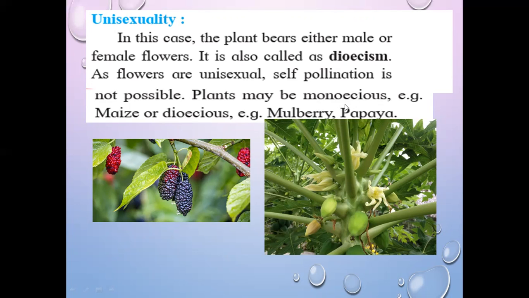That is called as dioecious. And monoecious means when a single plant produces some of the male flowers and some of the female flowers. Okay, do you understand this? You should remember these examples. Monoecious plants are plants like maize, and dioecious are plants like papaya plant or mulberry plant. Here it is shown. Okay, when a papaya plant is producing fruit, this means that this flower is having ovary, that is gynoecium, means it is the female plant.